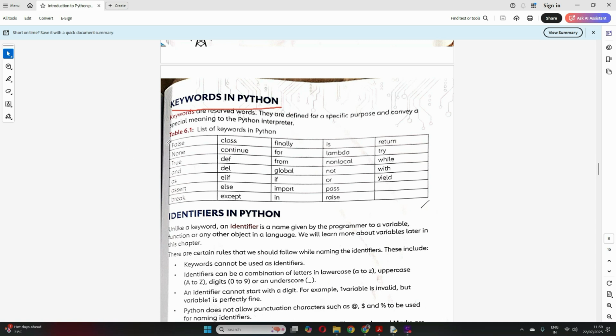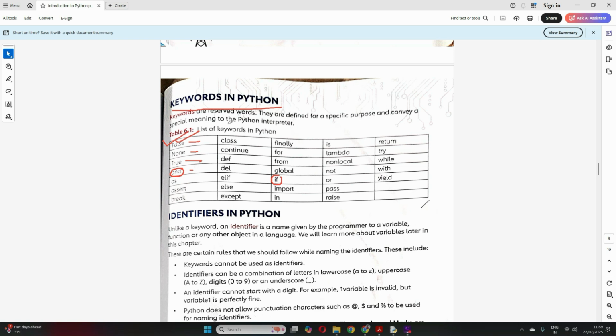Here you will see the list of some of the keywords in Python that we use, like False, None, True. In the next chapter, on conditional statements in Python, you will learn about statements like if and else. These are all keywords in Python. You cannot use these words randomly in your program as a variable or anything.